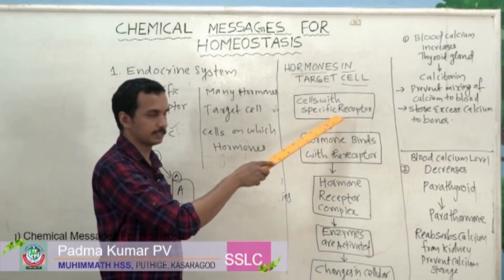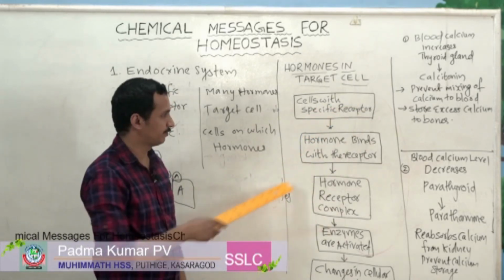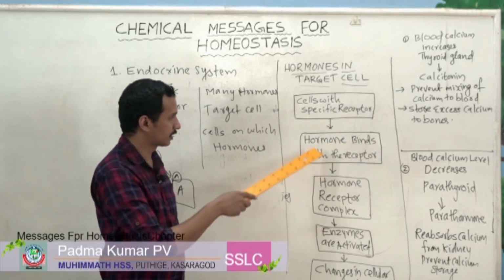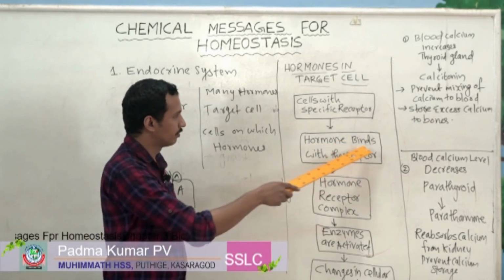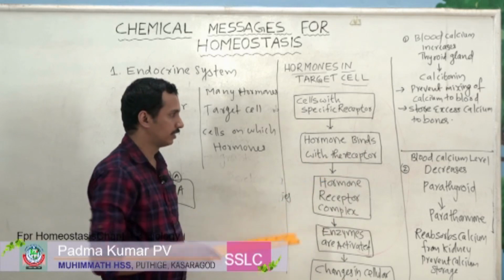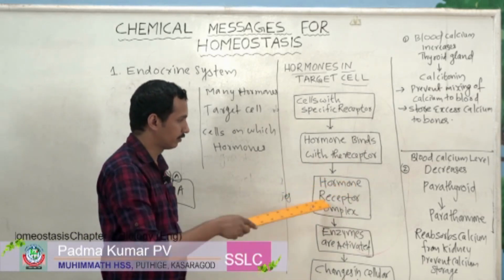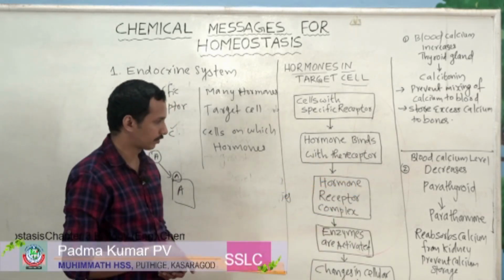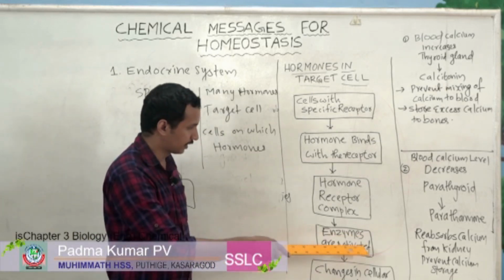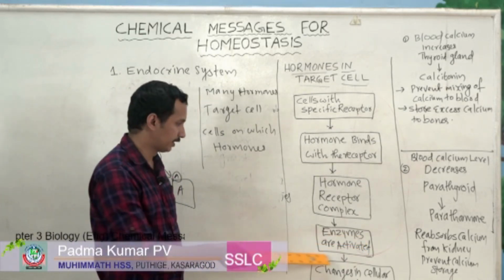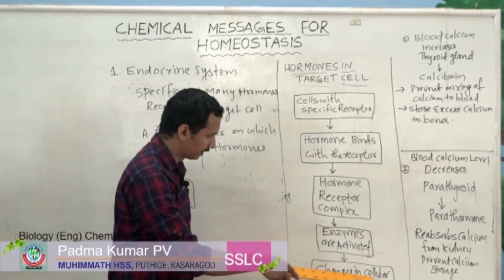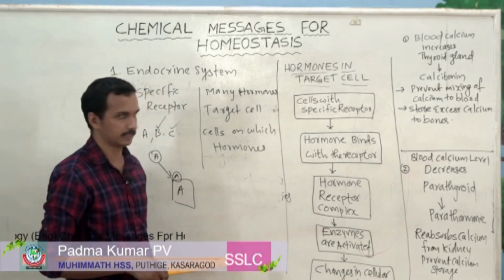Second, hormone binds with the receptor. Third, hormone receptor complex. Fourth, enzymes are activated. And finally, there will be changes in cellular activity.